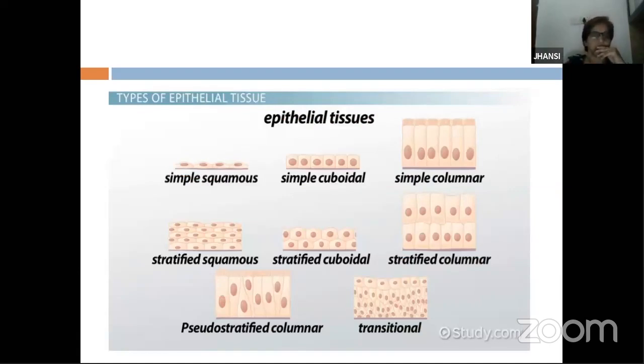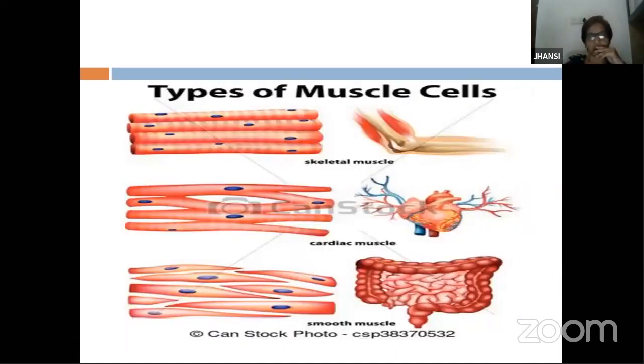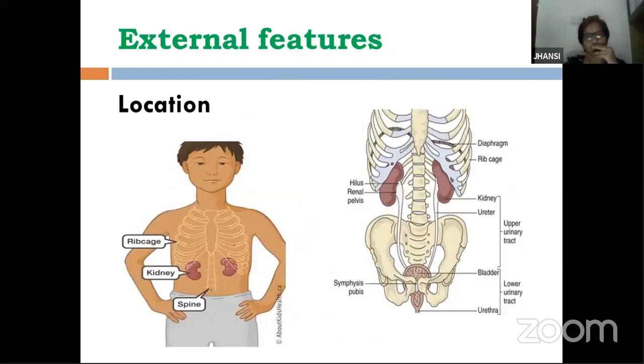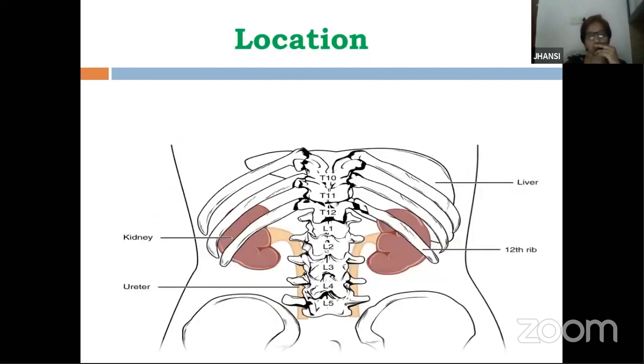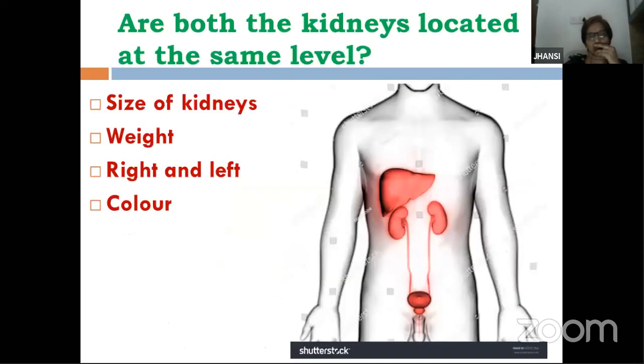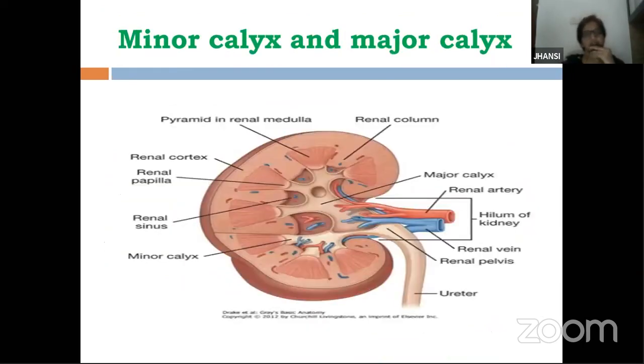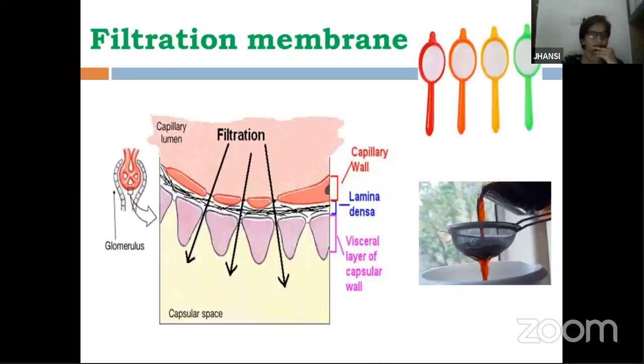We learned about different epithelial tissues, muscle cells, the excretory system, what it consists of, where it is located, the bones, ribs, which kidney is lower and why, which is called right and which is called left.